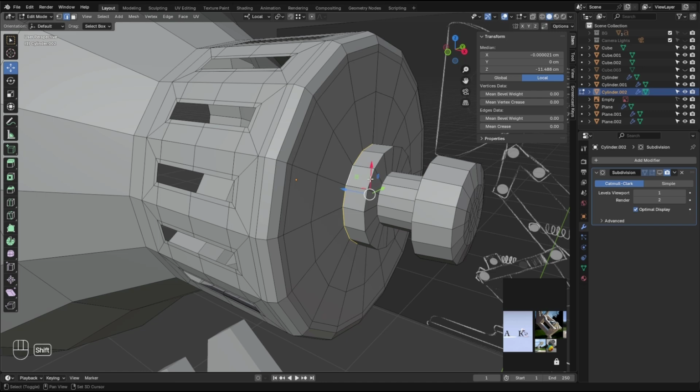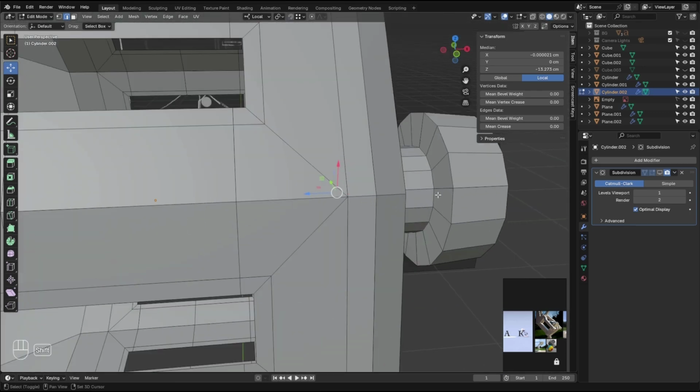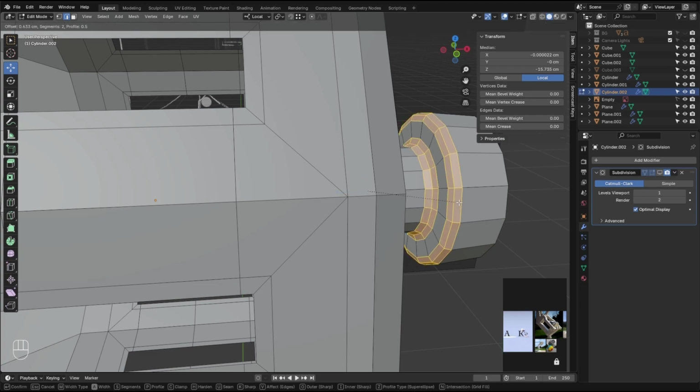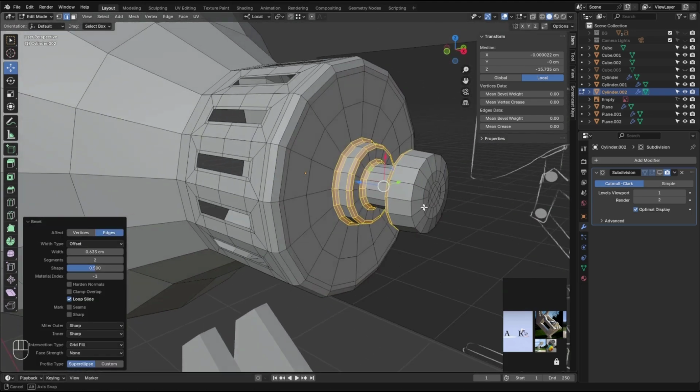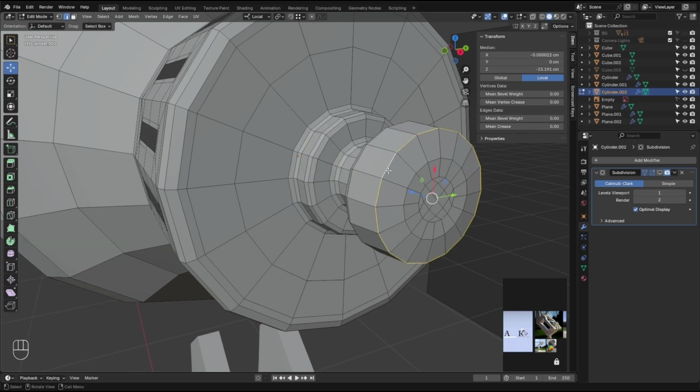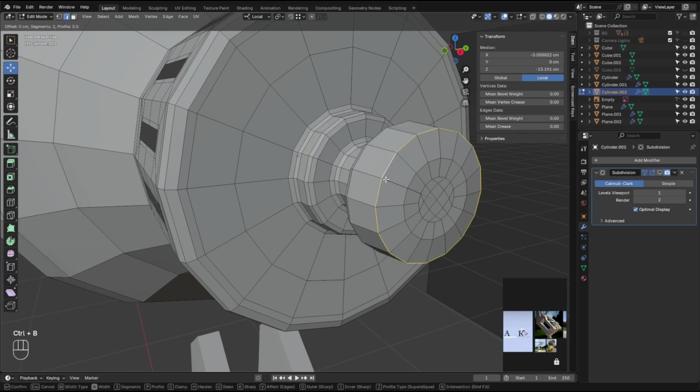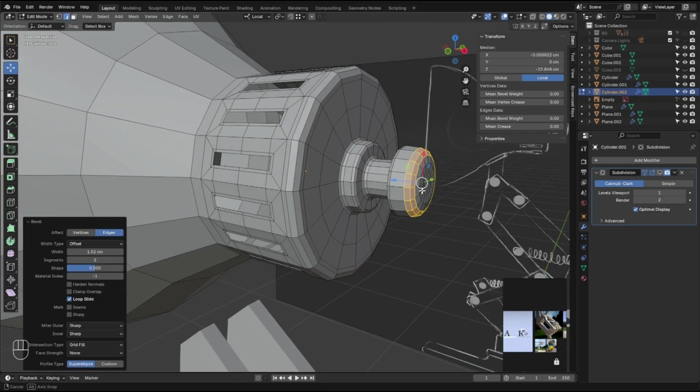Grab these edge loops with Shift, Alt, and click. Ctrl B, and a little bit something like this. Same thing here, but a little bit more bevel right there.